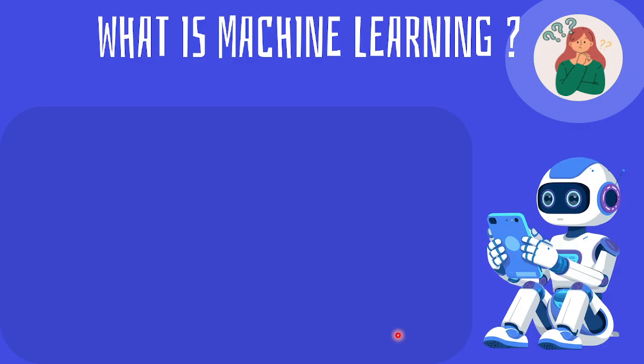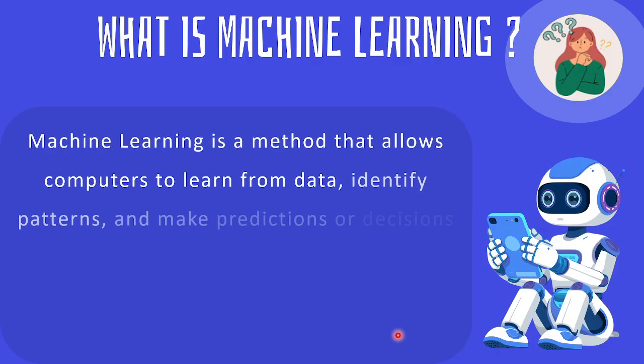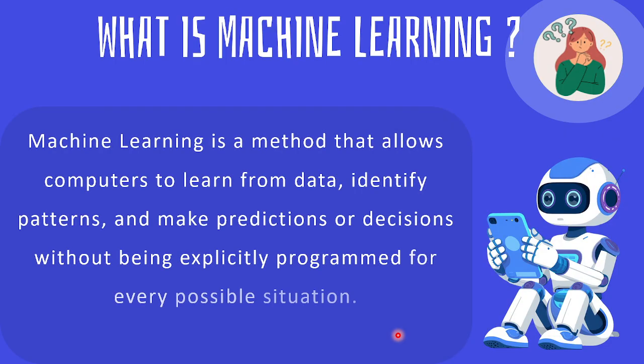Now if somebody asks you what machine learning is, you can give a very simple answer. Machine learning is a method that allows computers to learn from data, identify patterns, and make predictions or decisions without being explicitly programmed for every possible situation.